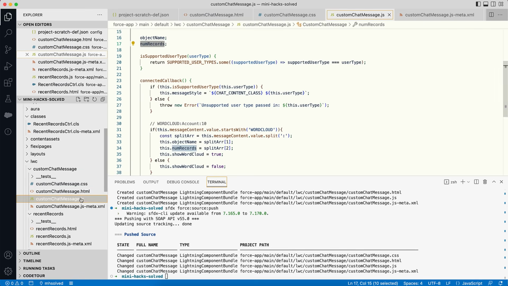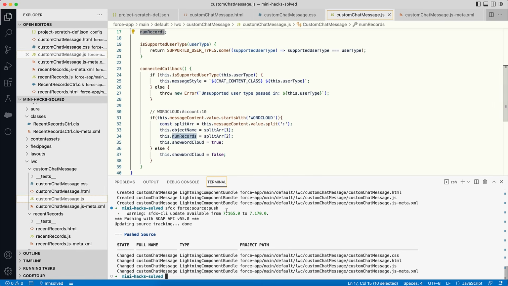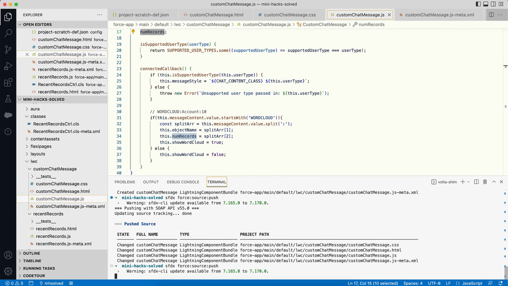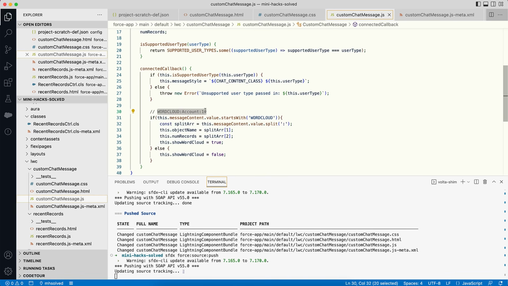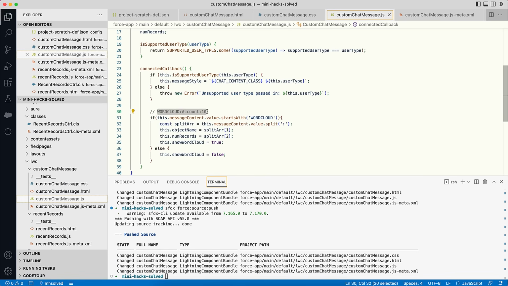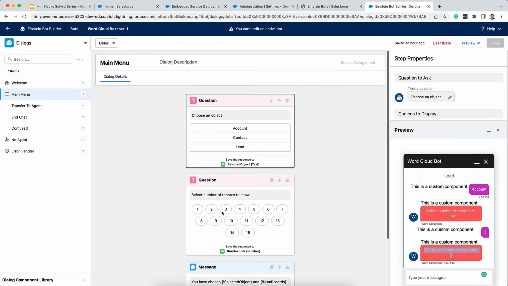All right. Now everything for now looks good. Let us push this component and update the Einstein bot to show this message as an answer to both the questions.